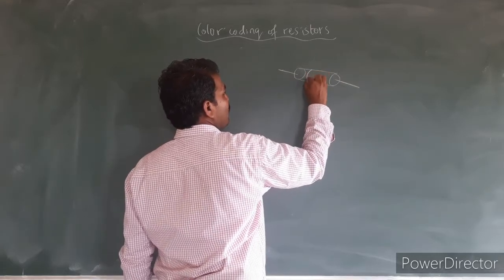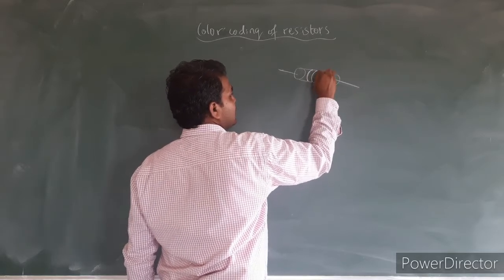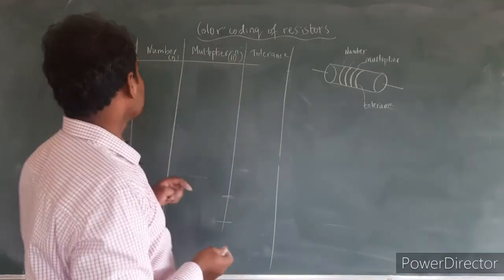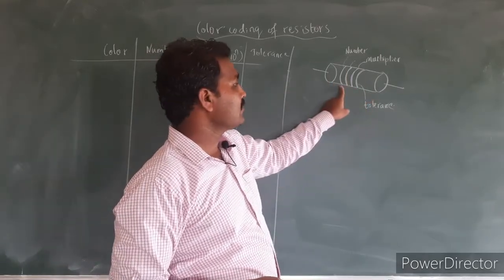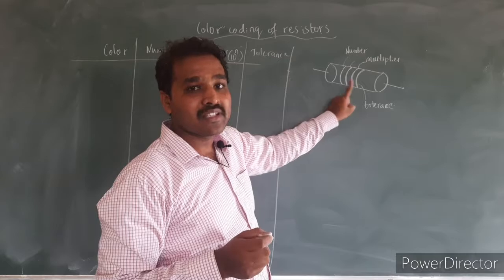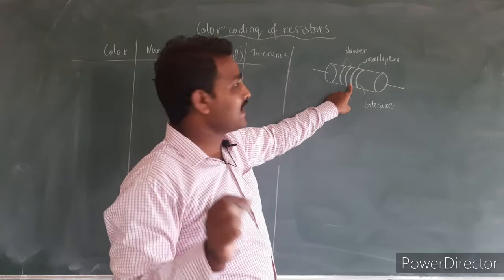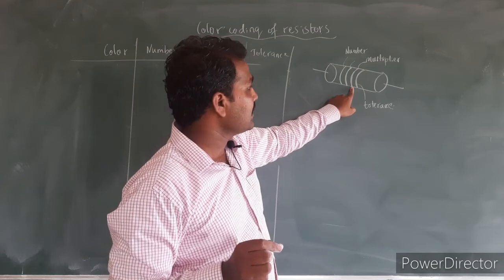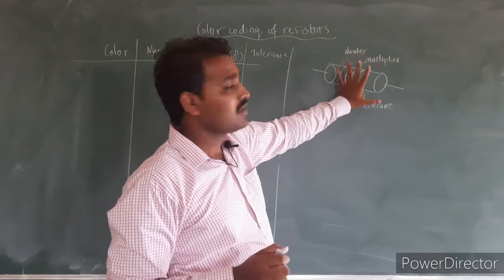Usually it is made up of 4 bands like this. There are 4 color bands. This is the first color band, this is the second color band, this is the third color band, and this is the fourth color band. In color coding of resistors, any carbon resistor will have 4 different color bands. Out of these 4, the first 2 color bands indicate the digits of the number. Then the third color indicates the power of 10, the power multiplier; this number has to be multiplied by the multiplier. Then the fourth color indicates the tolerance, or the maximum variation which is possible in the value of that resistance.